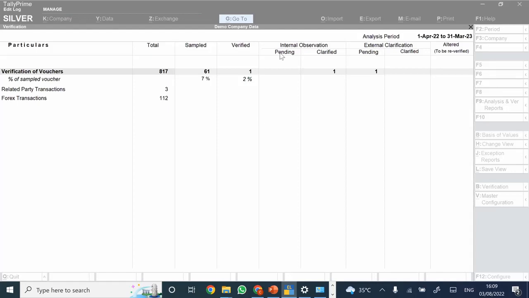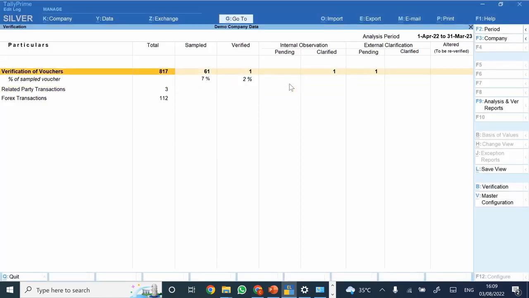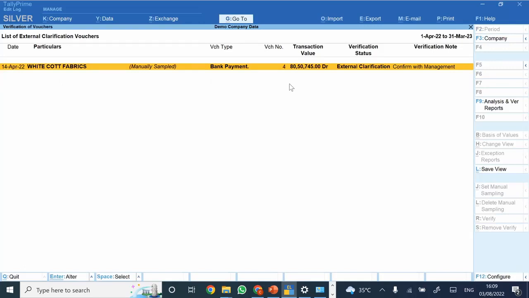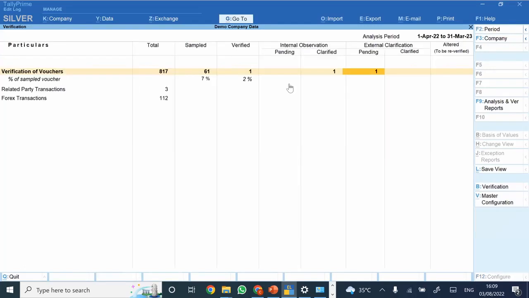That for your internal organization, if you want to use the same, this is really useful. And let's say management wants to view what all confirmations are required from their end, they can just directly view this particular column for external clarification. External clarification is something for which you could provide the list directly to the management, or they can even view the same directly from here.